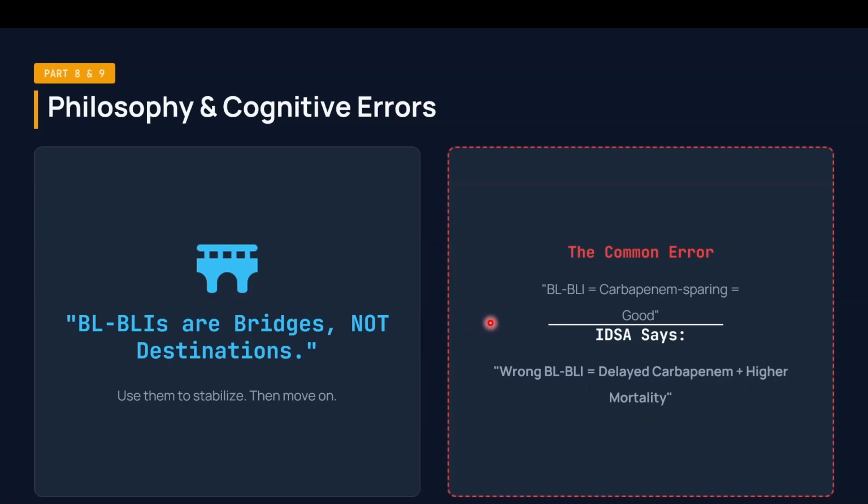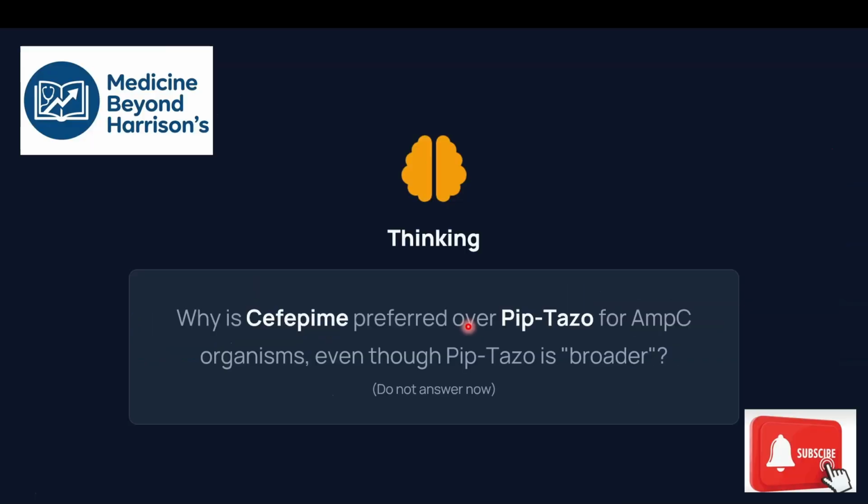With the history, detailed examination and clinico-radiological correlation, we often start an antibiotic and de-escalate or escalate according to the culture reports. This is the main mechanism. Just a small question before completing this module: why is cefepime preferred over Piperacillin-Tazobactam for AmpC organisms? Even though Piperacillin-Tazobactam has broader activity, covers Pseudomonas and anaerobes, still cefepime is preferred for AmpC organisms. Why is that? You do not need to answer now. If you know, just leave it in the comments.